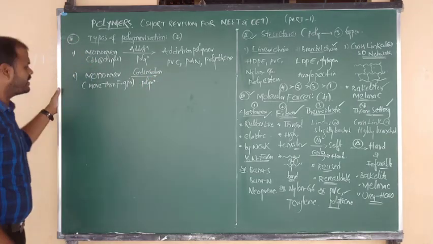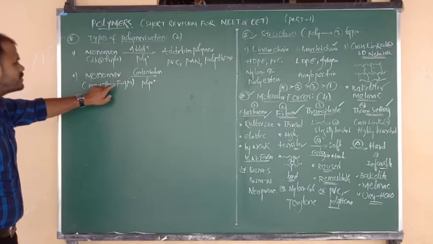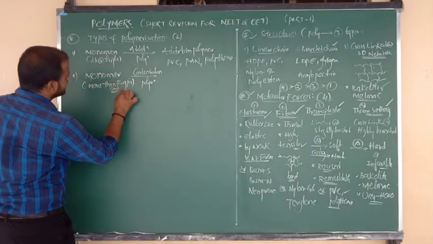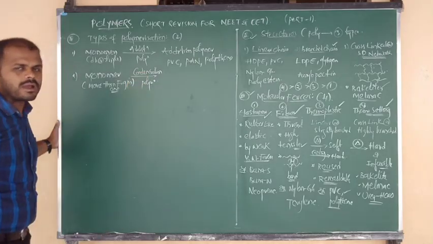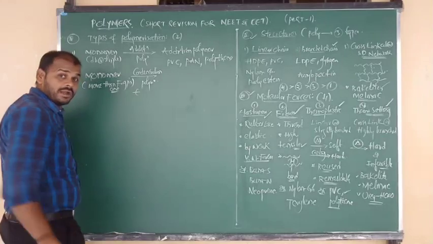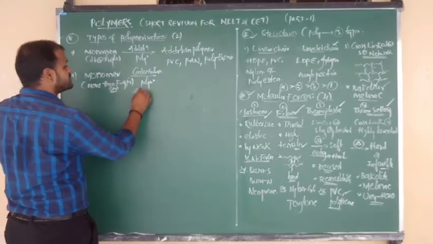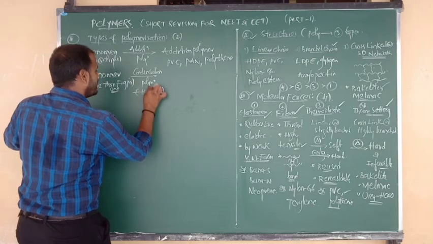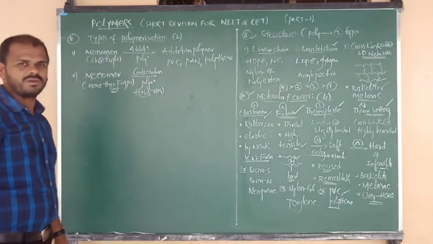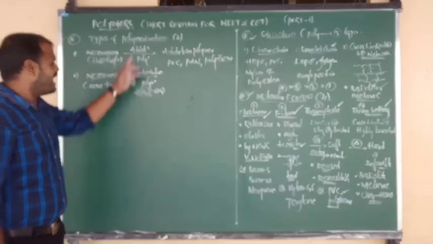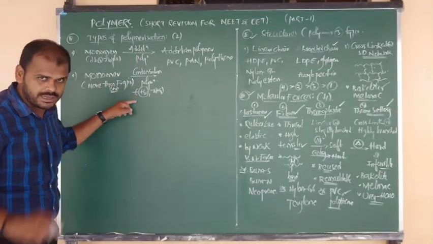Condensation polymerization. In condensation polymerization, definitely there will be loss of a small molecule, either a water molecule, and sometimes ammonia. In most cases it is a water molecule. So in which type of polymerization is there loss of water molecule, addition or condensation? Always in condensation.